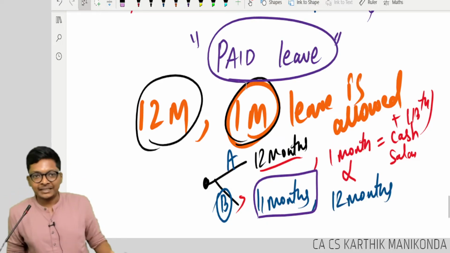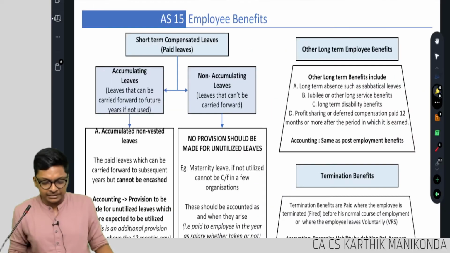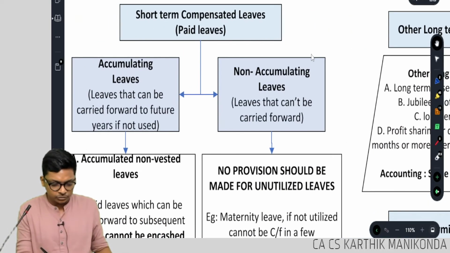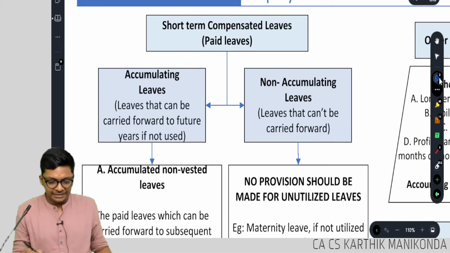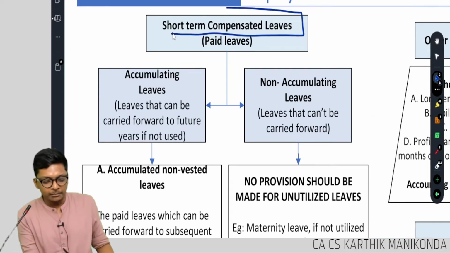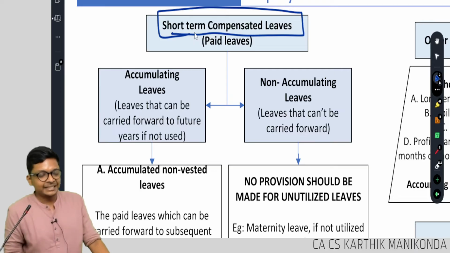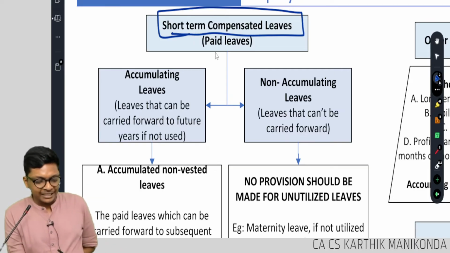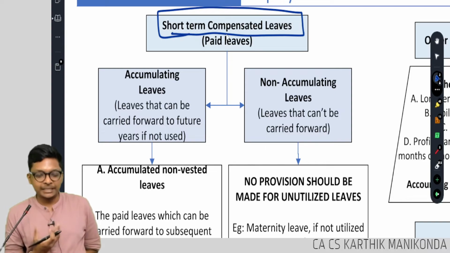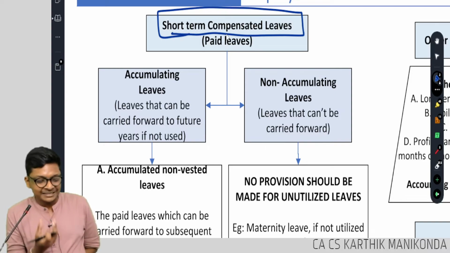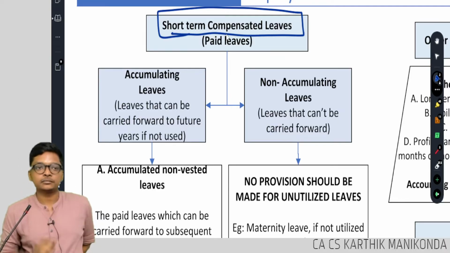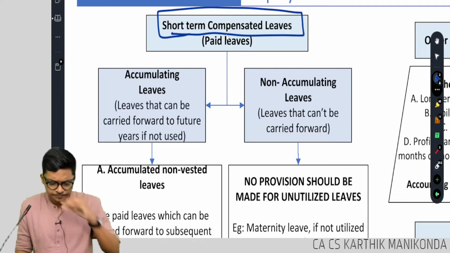You will not get cash. This term is called in this standard short-term compensated leaves. Nothing but paid leaves. Paid leaves is what I added. Standard uses technical term. Short-term compensated leaves. Short-term compensated means paid leaves. Are you following, guys? Next.